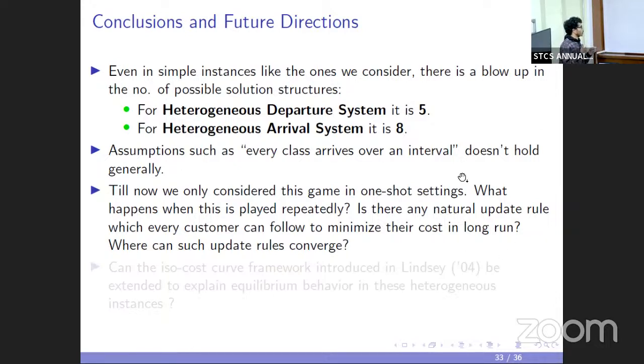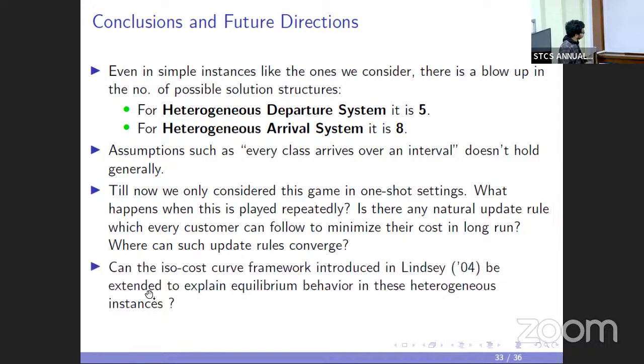Or maybe customers are not individually updating; maybe there are multiple groups and every group is updating their individual arrival profile. There is a known framework of isocost curves, introduced by Lindsay, and this framework explains the equilibrium behavior only in the single queue setting. So a natural question is, can one extend this to heterogeneous networks? All of these are open future directions.